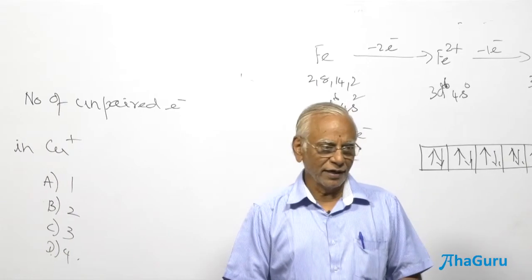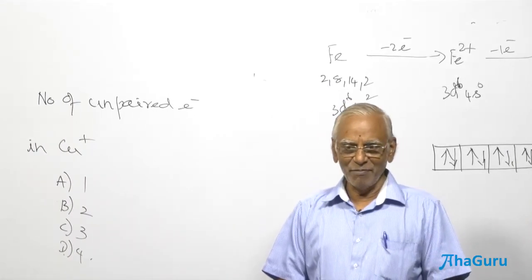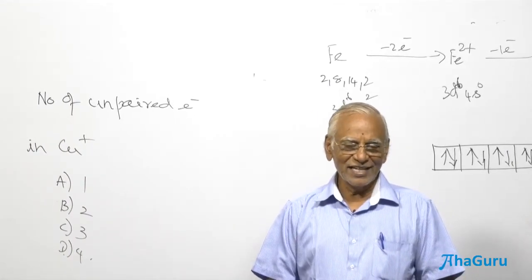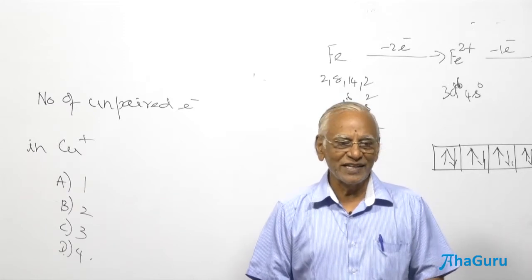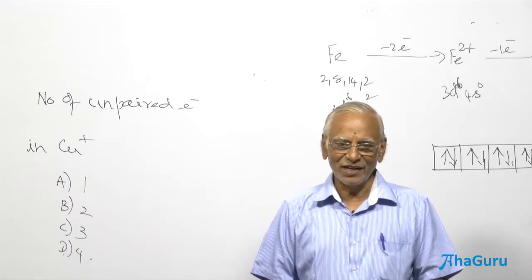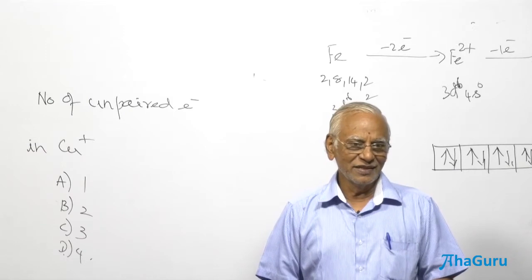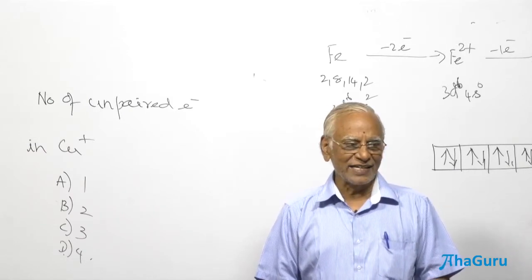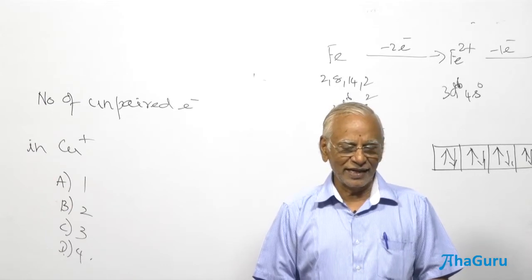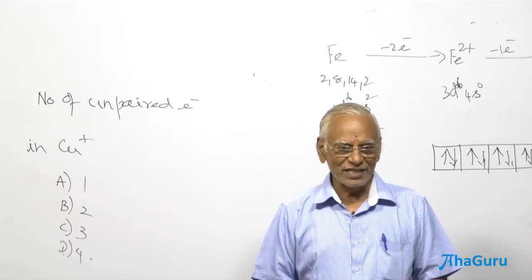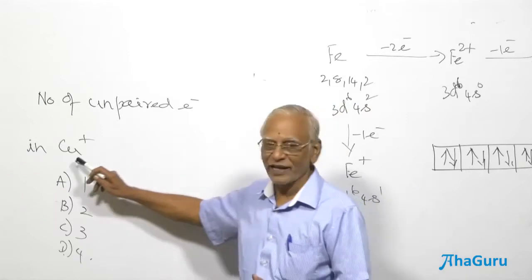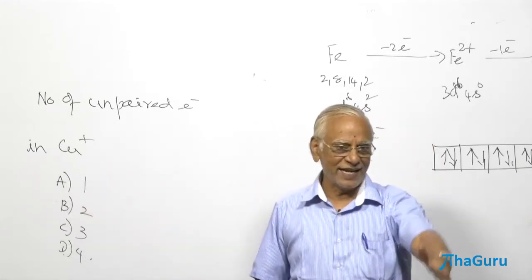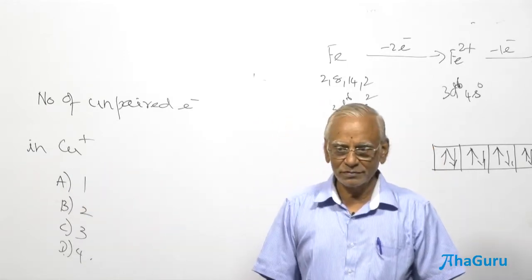Oh, you are referring to the electronic configuration of copper. Copper is 29. As per the Aufbau principle, it is going to be 4s2 3d9 or 3d9 4s2. Therefore, the electronic configuration of copper is 3d10 4s1. For Cu+, that one electron is lost from the 4s orbital. Therefore, the electronic configuration must be 3d10 4s0.